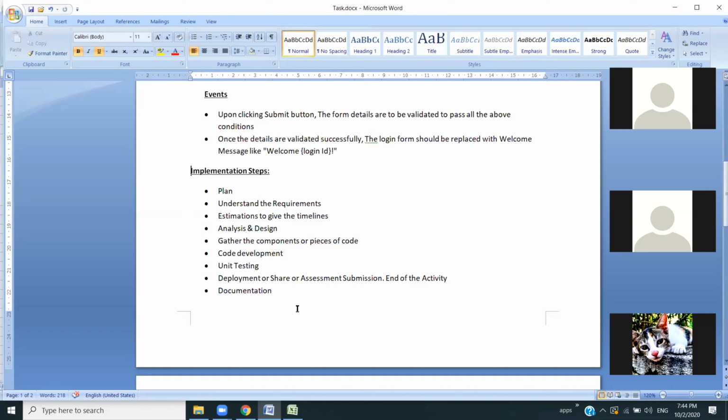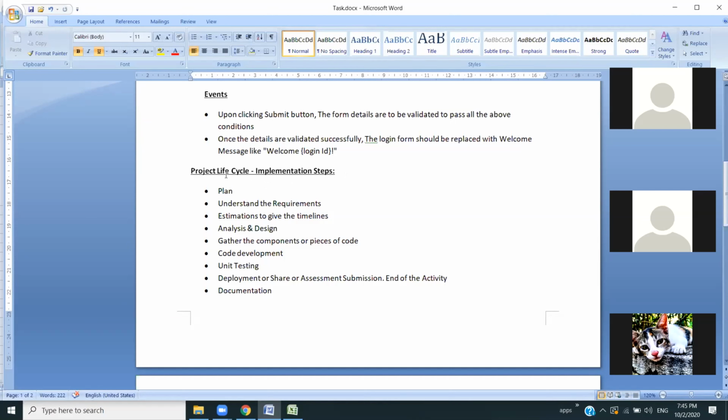What is the project life cycle? It means from the starting to the ending of the project. Whatever steps we follow, all the steps collectively are called the project life cycle.